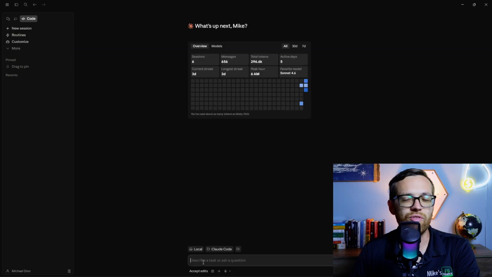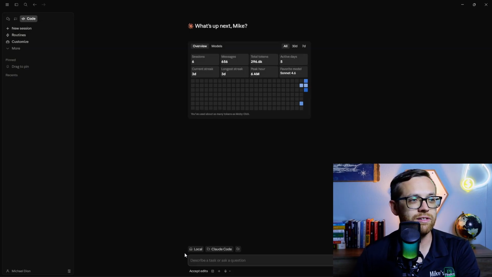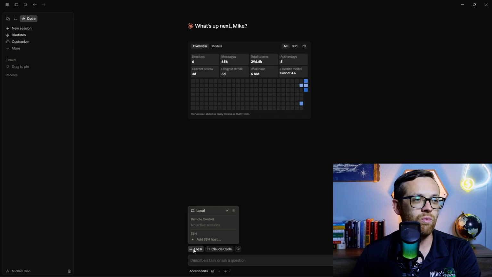Now, the chat window, that's going to operate just like the chat window in chat or in Cowork, but we're going to also want to select a folder. Now, there's not projects like we have in Cowork, but you do still select a folder. Now, you can run locally or online. I definitely recommend, as you're learning, just stay local. Don't do anything else fancy with working online, but do know the options are there if you want to work and code in a cloud environment. We're going to stay local, and then we're going to select a folder.